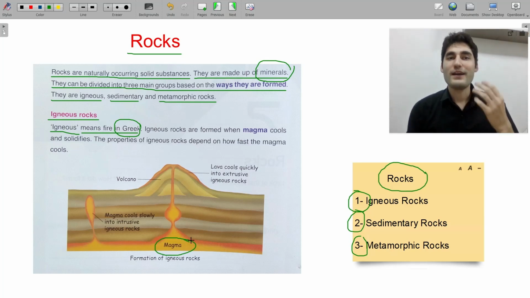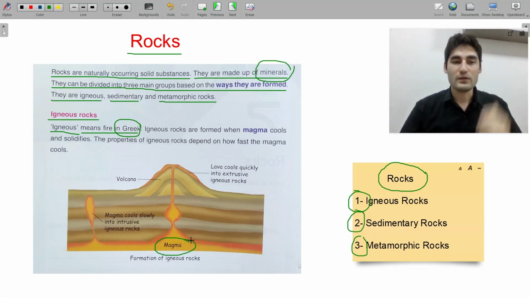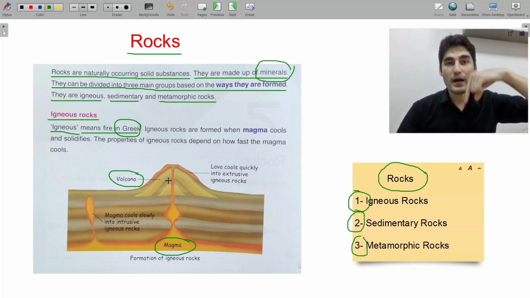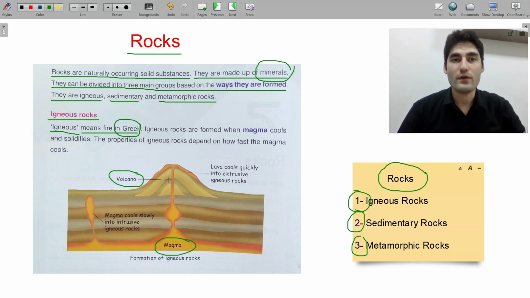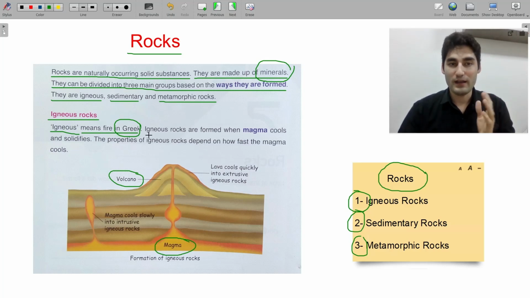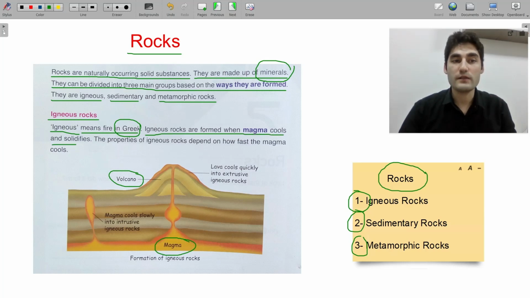So, you know the volcanoes, right? Okay, this is the volcano. This is the volcano, right? The volcano has magma down, close to the center of the earth. The magma is really hot, right? That's why it's called fire. Okay, igneous rocks are formed when magma cools and solidifies.